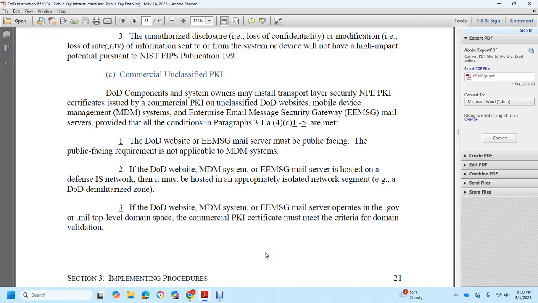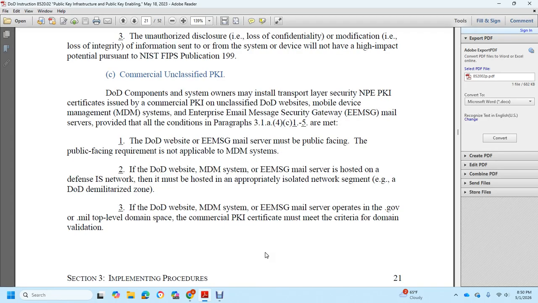Commercial unclassified public key infrastructure. The component system owners may install a transparent layer certificate, the NPE public key infrastructure certificate issued by the commercial public key infrastructure, on unclassified DoD websites, mobile device management systems, enterprise email message security gateway mail servers, provided with the condition in paragraph 3.1.a.4.c.15 of the DoD website.